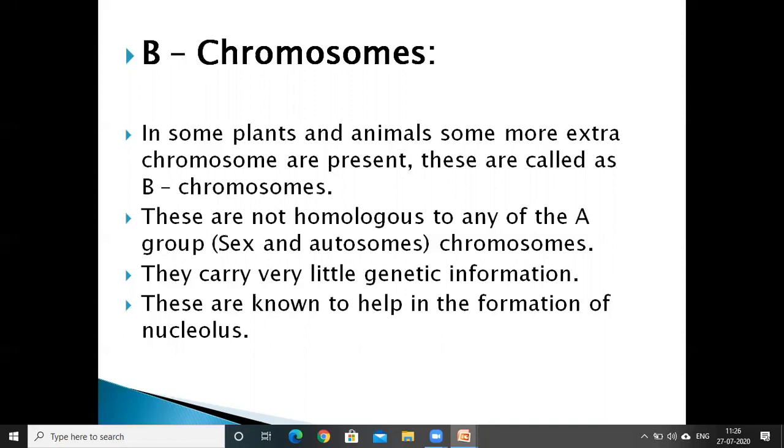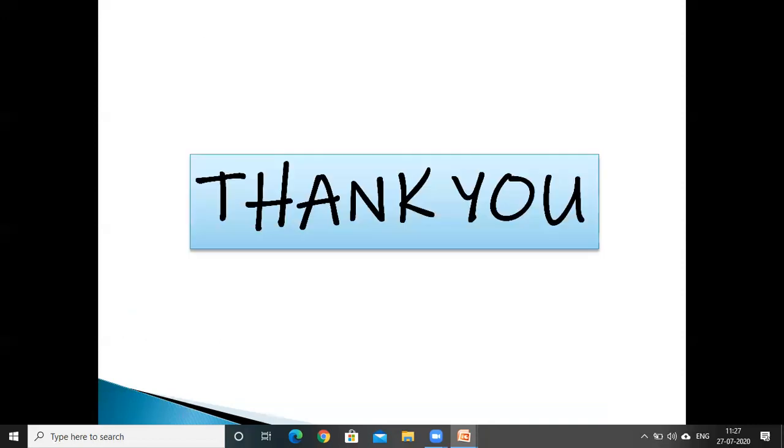It is also believed that these B chromosomes influence the weight and height of the plants in which they are present. Thank you.